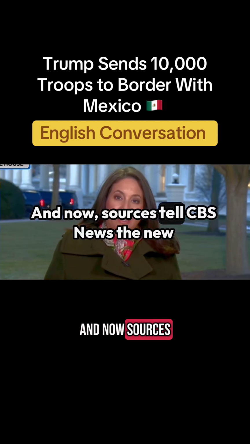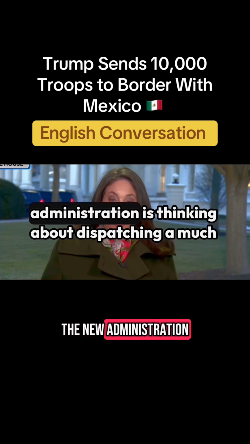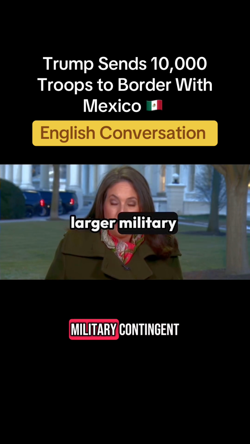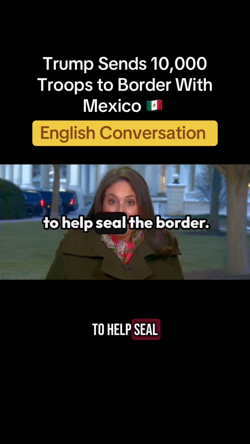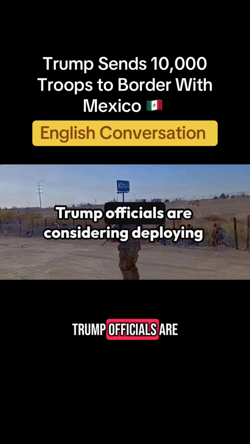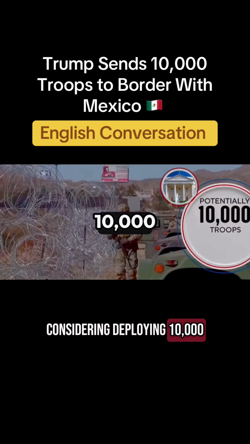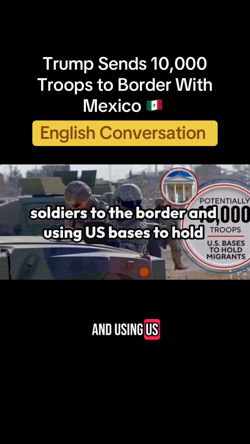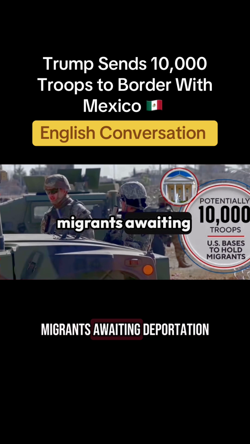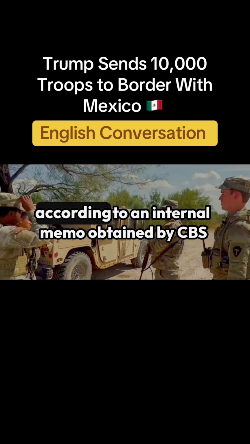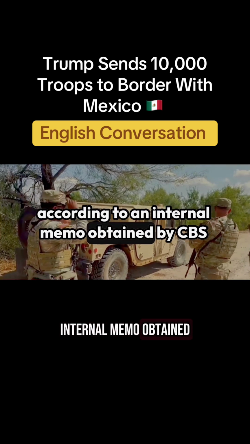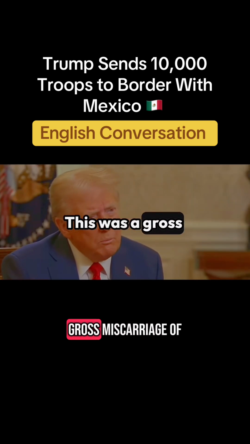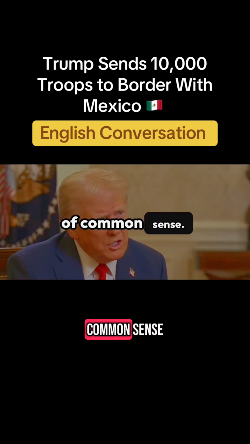And now sources tell CBS News the new administration is thinking about dispatching a much larger military contingent to help seal the border. Trump officials are considering deploying 10,000 soldiers to the border and using U.S. bases to hold migrants awaiting deportation, according to an internal memo obtained by CBS News. This was a gross miscarriage of common sense.